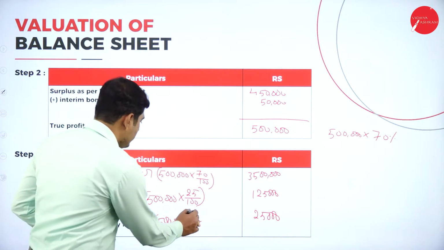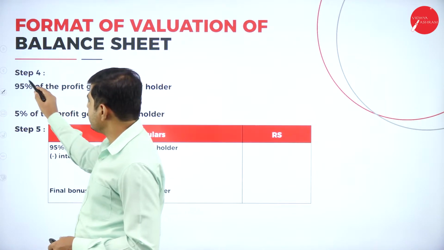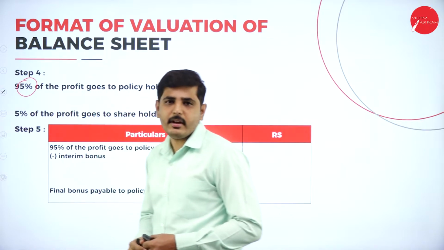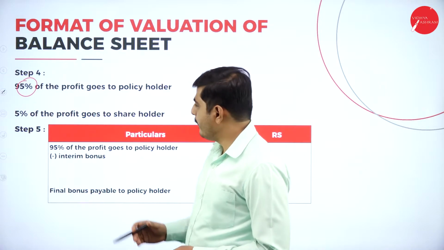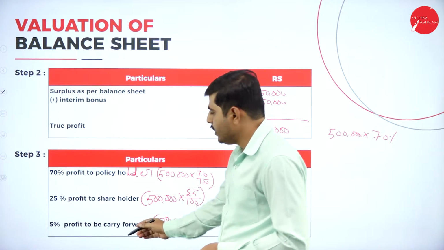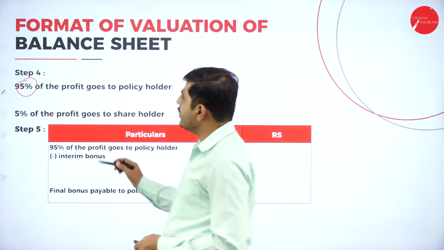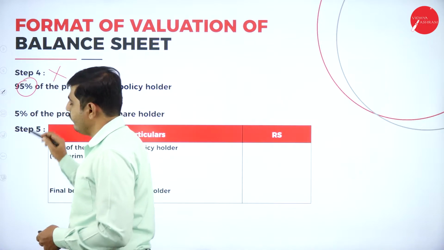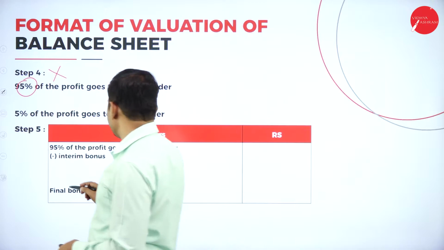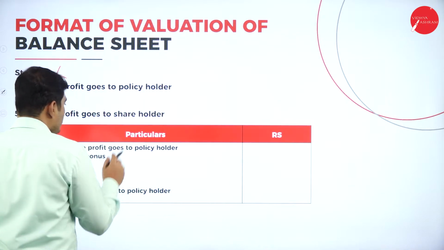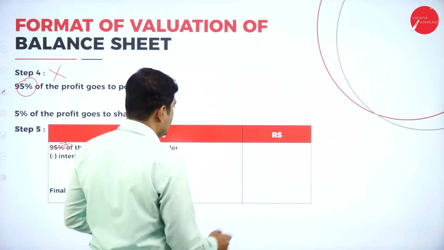Now, next slide. In the fourth step, in the previous problem, we were sharing 95% to the policy holder, but in this problem we have already shared the profit: 70% has already gone to the policy holder. So this step is not required. We can directly go to the next step. Out of this, 70% of the profit has already gone to the policy holder. So what is the 70% of profit? It is 3,50,000.